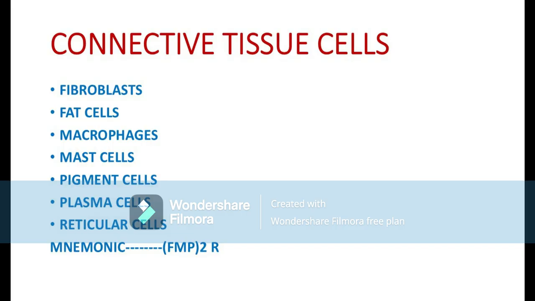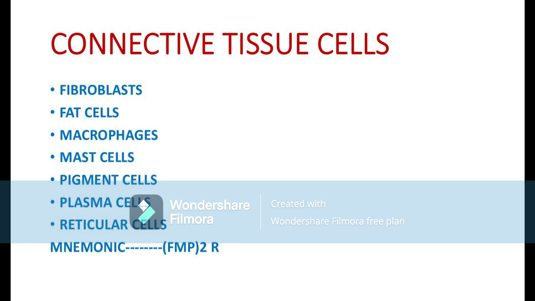For easy remembrance of the connective tissue cells, you had better follow this mnemonic, FMP2R. F stands for the fibroblast and fat cells, F2. M2 includes the macrophages and the mast cells.